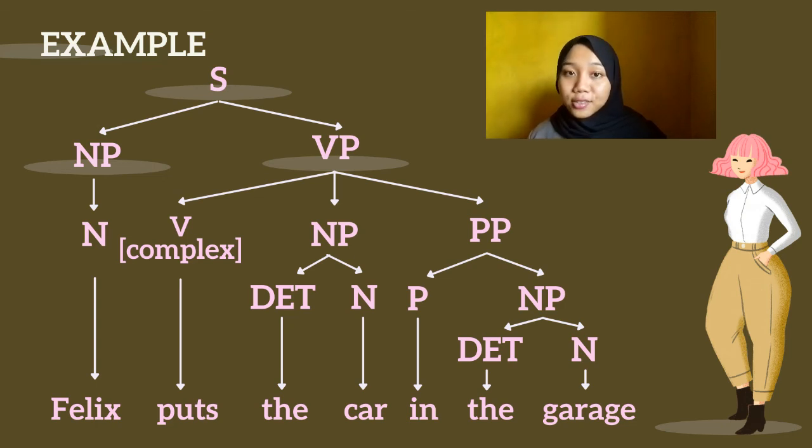In this sentence, we have a prepositional phrase as the object complement of the car. So in the garage is a prepositional phrase as the object complement of the object the car.